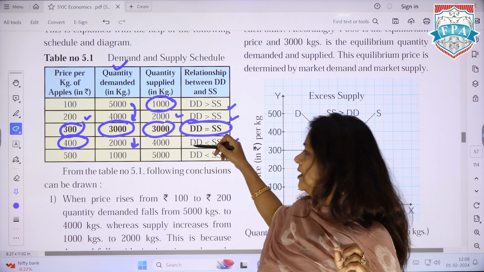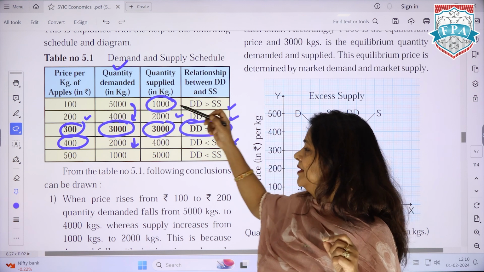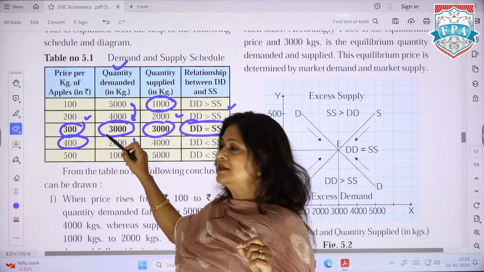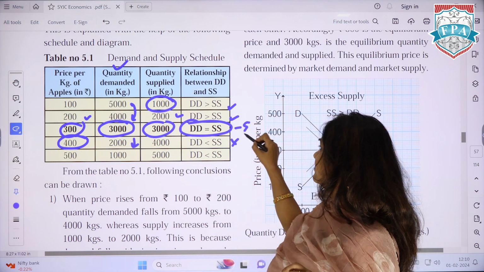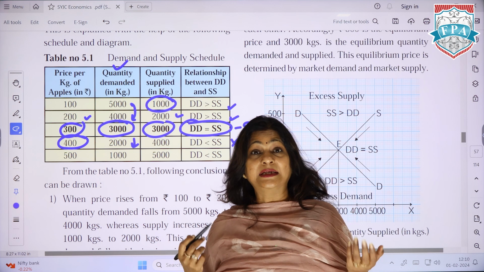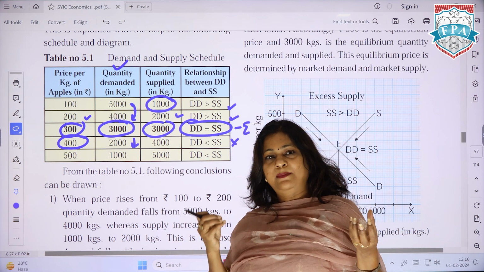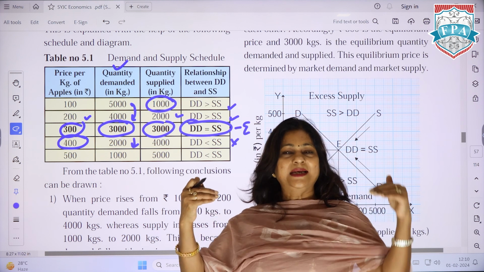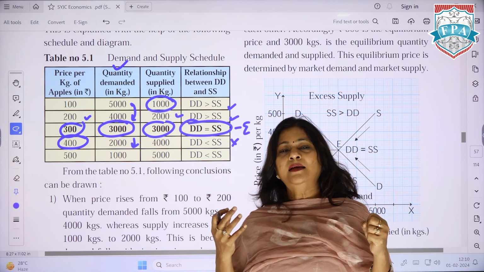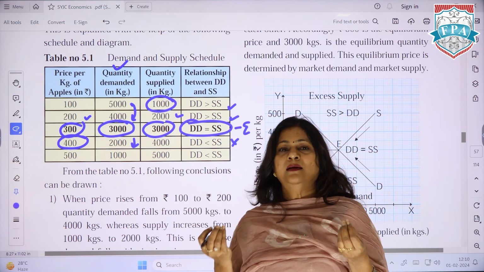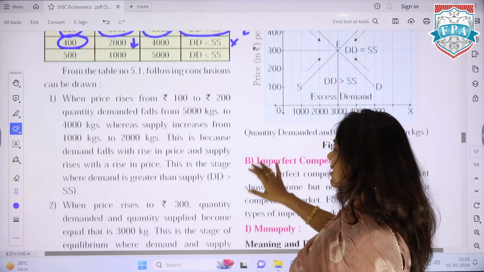But there will be a correction. If people want to buy 3,000 units at 300 and the seller is also ready to supply 3,000, this is the point of equilibrium. And this is how price is determined in perfect competition. That is, more sellers keep joining in, supply keeps increasing, and a time comes when each of the suppliers is selling at the price at which the consumer is ready to buy. So look at it. This is what they have tried to explain.